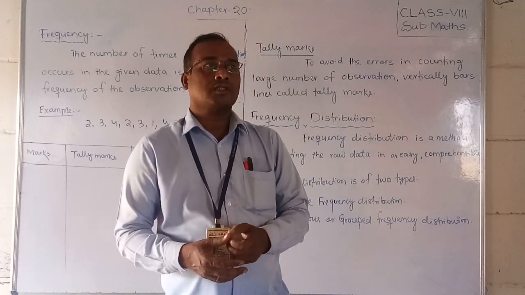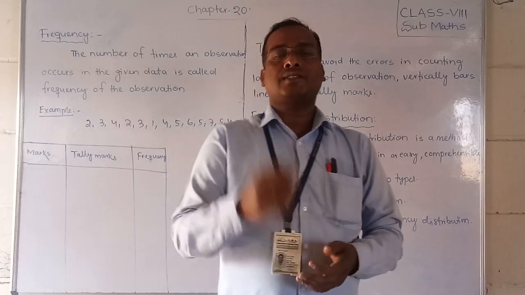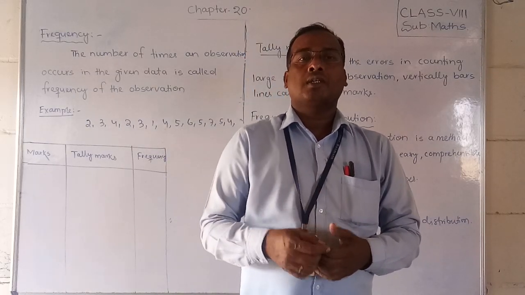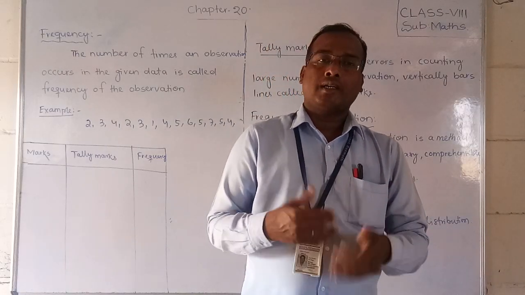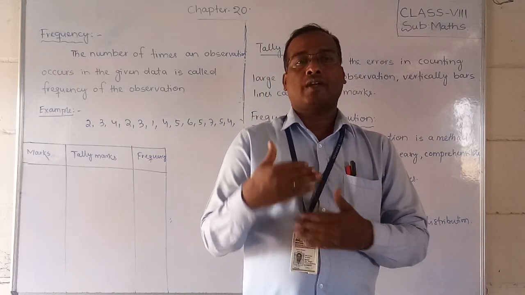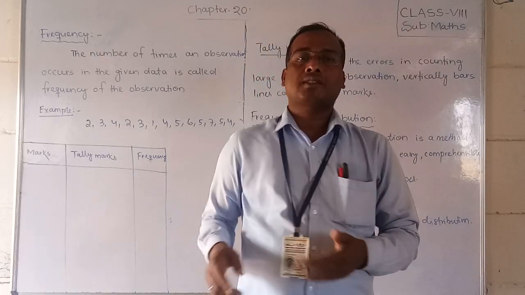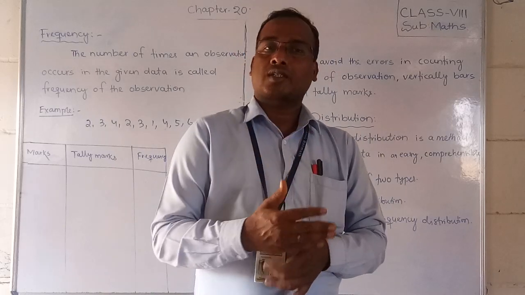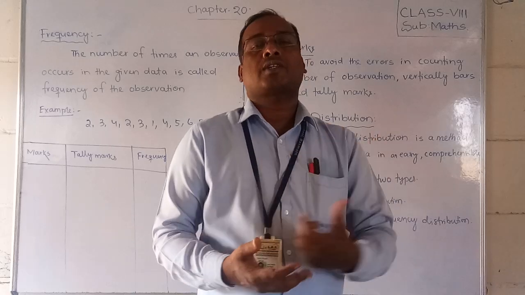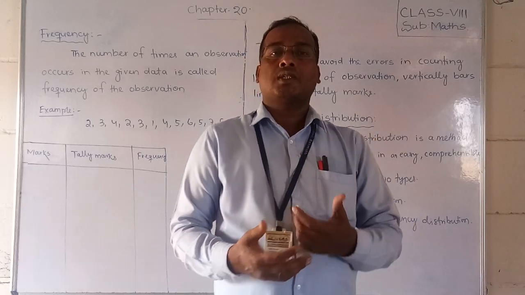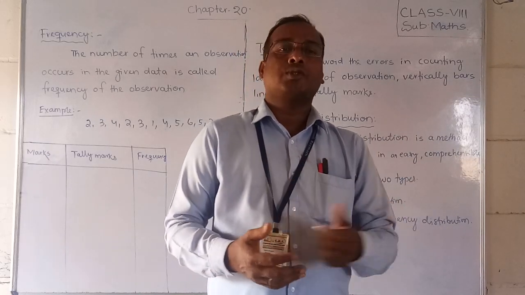Tally marks are bar lines or simple lines. We use one line for each individual data. When the fifth data comes, we keep 4 lines parallel and one slant line across the 4 lines, which is equal to 5. So we can easily count the number of observations using tally marks, and errors won't come. That's why we use tally marks.